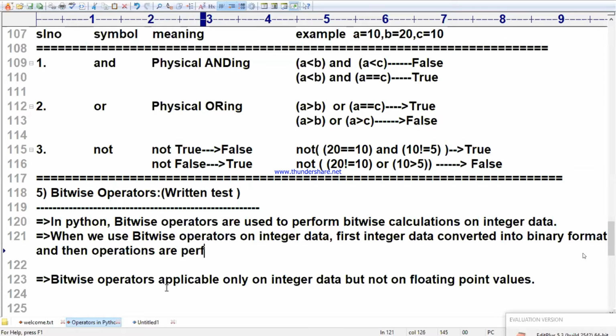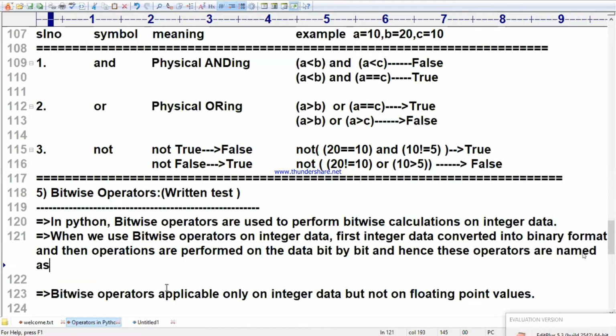Operations are performed on the data, bit by bit. That's why they named it as what? Bitwise. Bitwise, they will be performing the calculation. Operations are performed on the data bit by bit, and hence these operators are named as bitwise operators. We can call them bitwise operators.